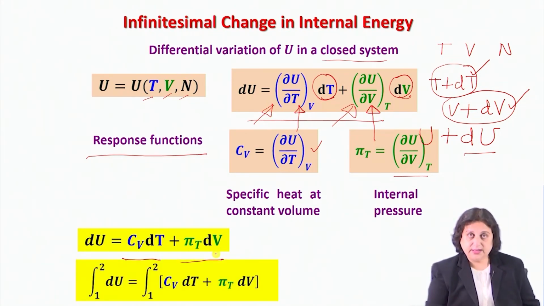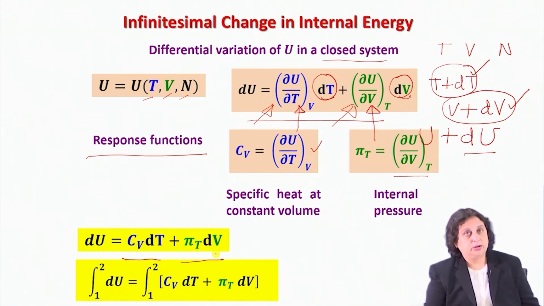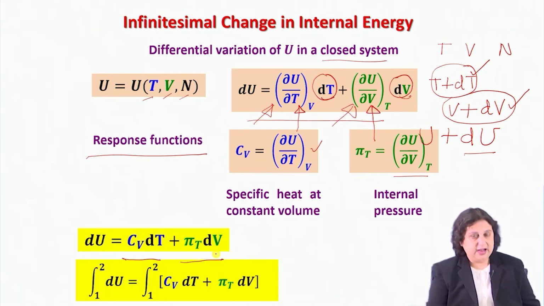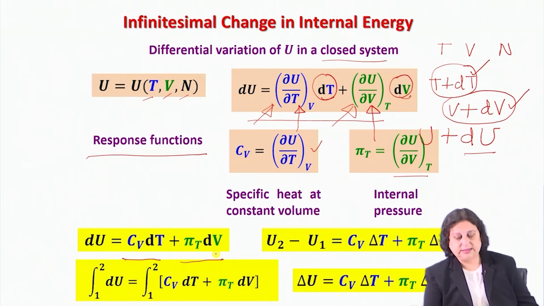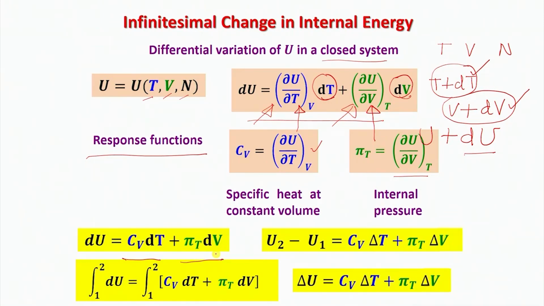And if my system goes from an initial state 1 to a final state 2, I can integrate on both sides, and I can write down that delta U is nothing but U2 minus U1, and that is given by Cv into delta T plus pi T into delta V. Okay. Now this is a perfectly general expression.